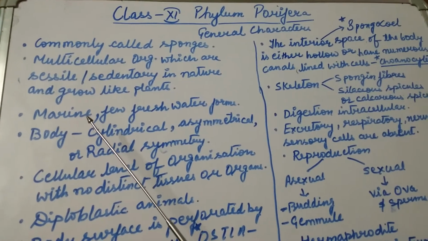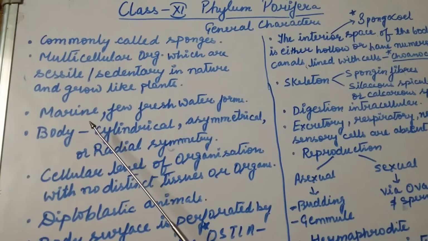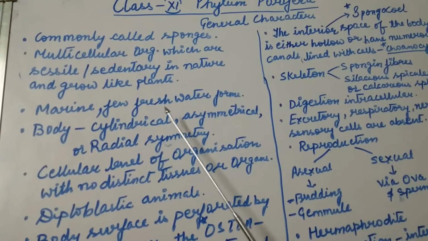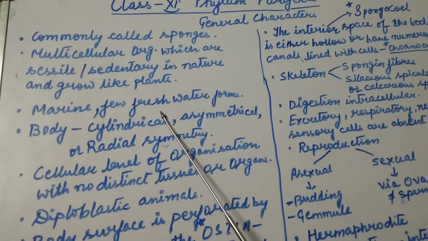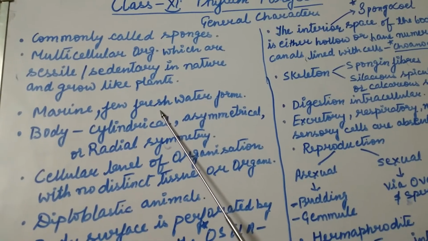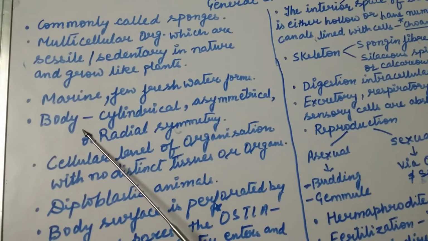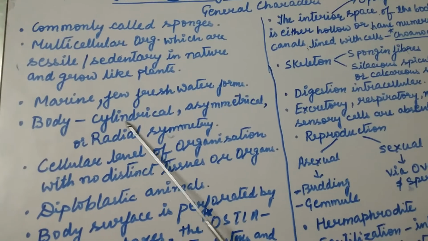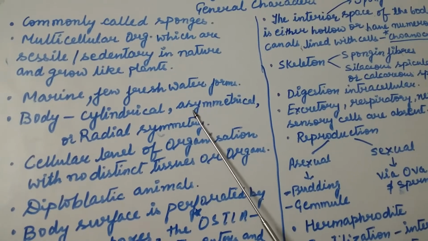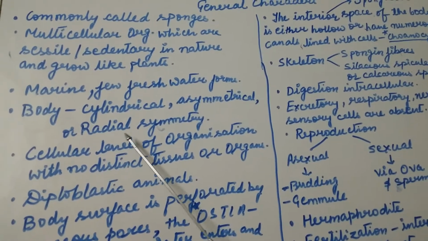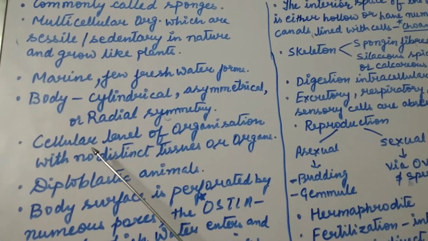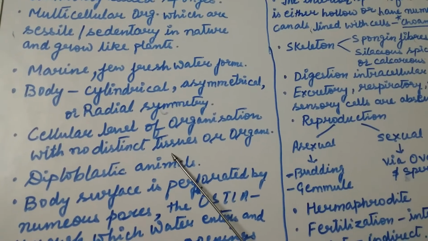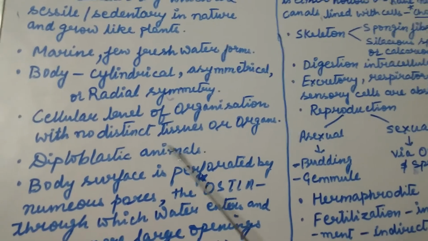The members of phylum Porifera are marine in nature, but there are a few forms that have freshwater habitats. Now coming to the body of Porifera or sponges, it is cylindrical, asymmetrical, or may have radial symmetry. They exhibit a cellular level of organization with no distinction between tissues and organs.